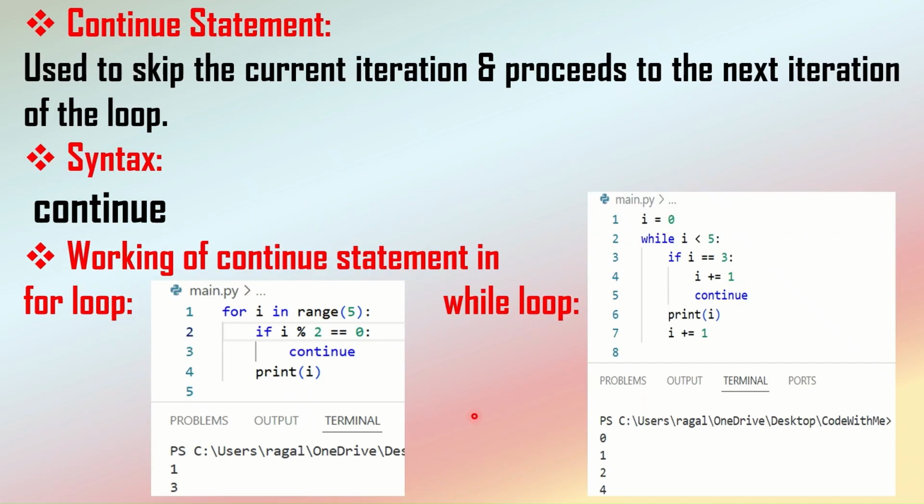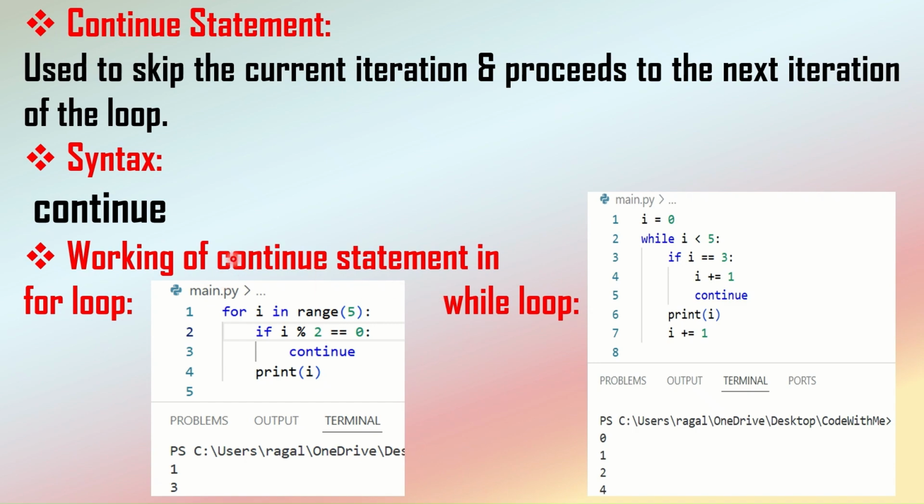Now let's see the continue statement. The break statement immediately stops the execution and exits from the loop, right? Whereas the continue statement will skip the current iteration. Whatever iteration is going on, it immediately stops. I can say it skips the current iteration and then proceeds to the next iteration of the loop. So here is the syntax. The keyword that we are going to use to skip the iteration is continue. And here I have given two examples, the same for loop as well as while loop.